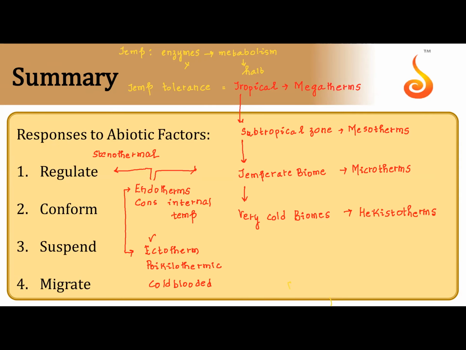Stenothermal, which perform constantly within a narrow range of temperature. They are warm blooded only. Endotherms are otherwise called warm blooded, because their temperature is always the same. Which can tolerate a narrow range is stenothermal. Which can tolerate a wide range is eurythermal. So eurythermal are usually birds and mammals.